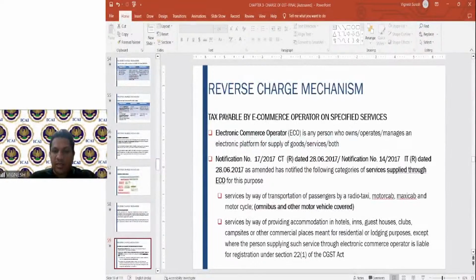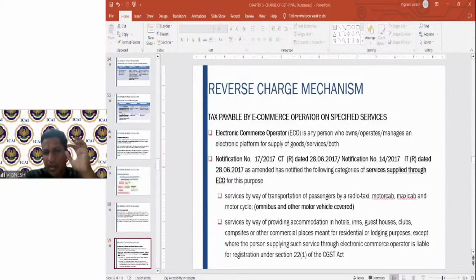If an unregistered person rents property on commercial, but the tenant is registered, then also RCM. I didn't understand your query. If you say an unregistered person rents the property on commercial, what does that mean? I didn't get that point. But the tenant is registered.